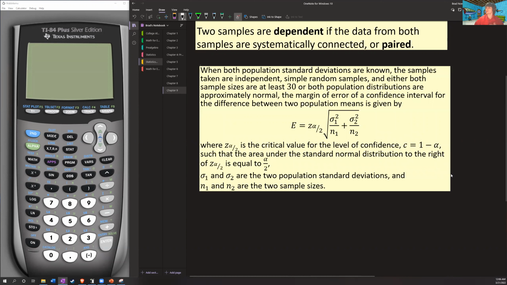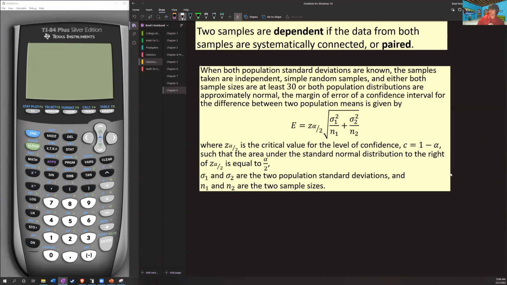And let's just take a look at what are the conditions we need in order to make use of this formula. So when both population standard deviations are known, the samples taken are independent, simple random samples, and either both sample sizes are at least 30 or both population distributions are approximately normal. Hey, that's our central limit theorem again.